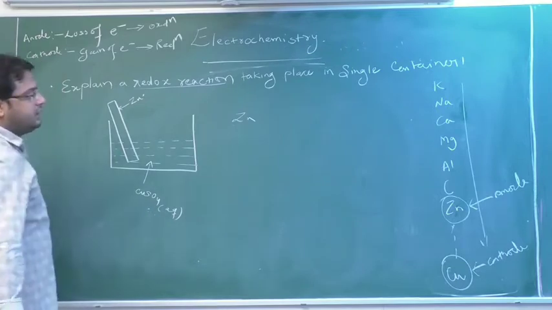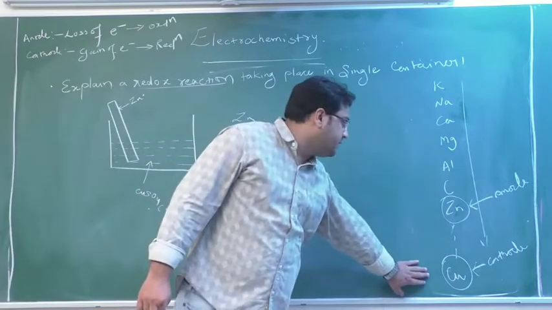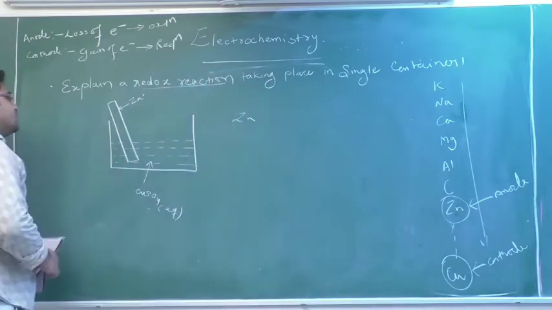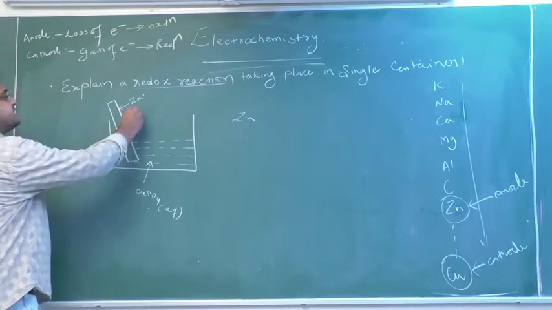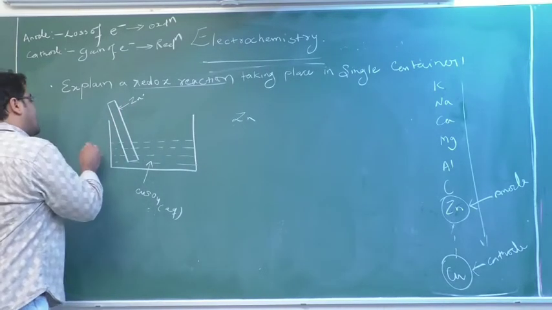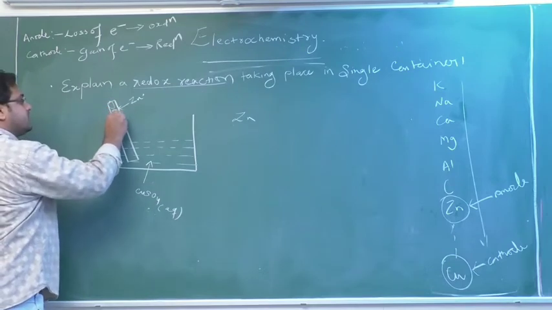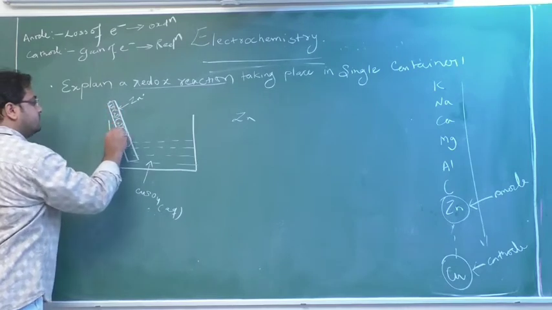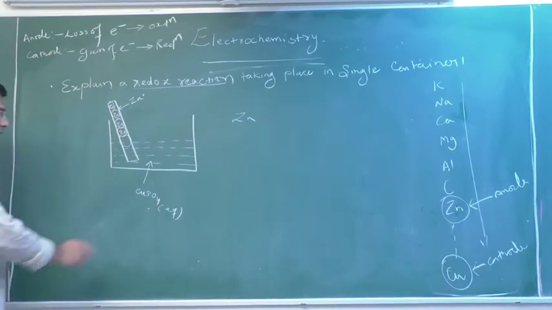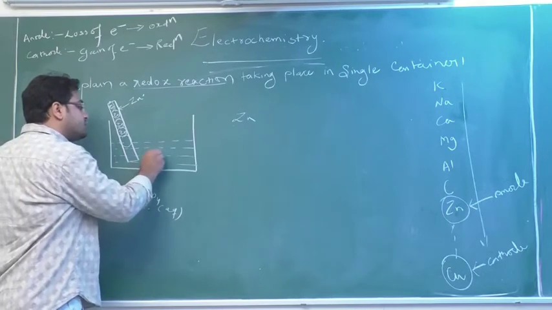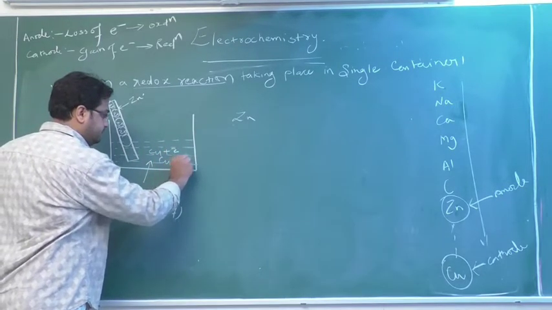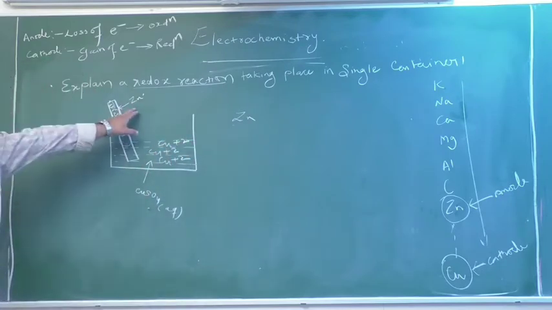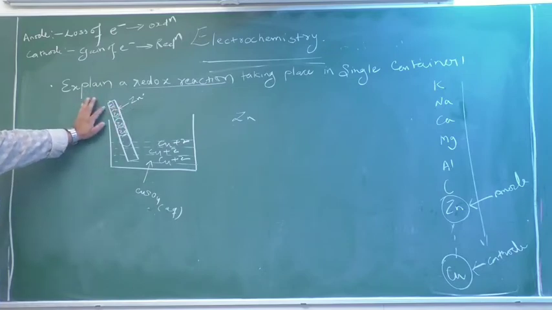According to the series, copper is coming below the zinc, so zinc will act as an anode and copper will act as a cathode. In the zinc rod there is pure, neutral zinc, Zn.